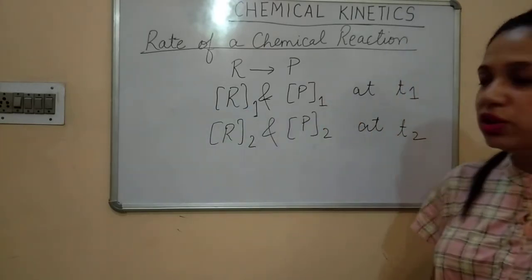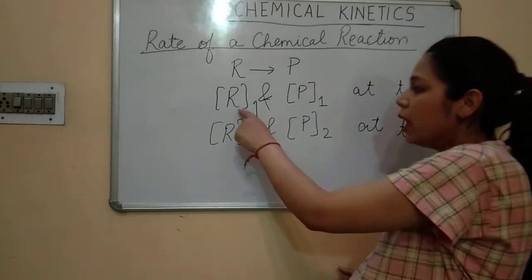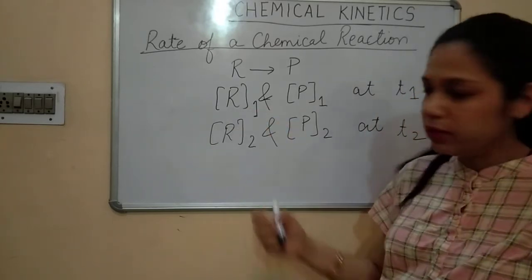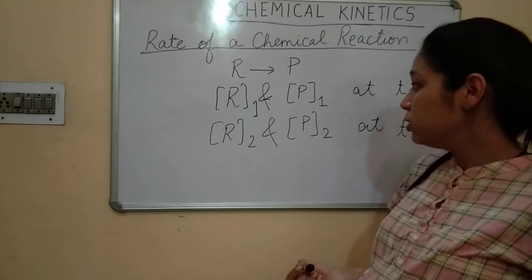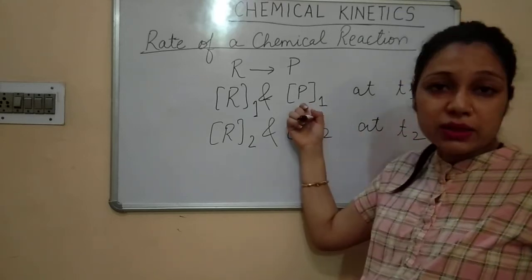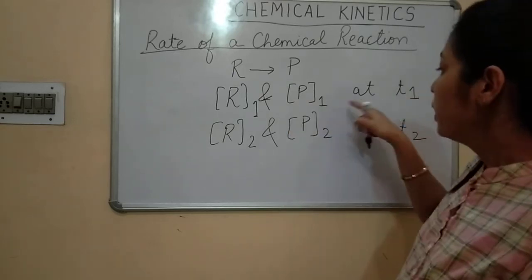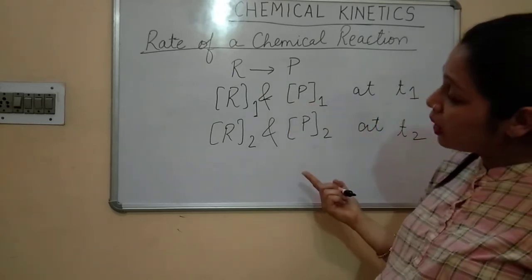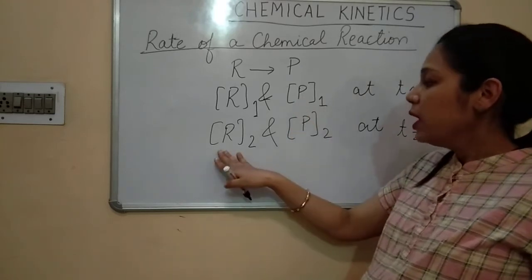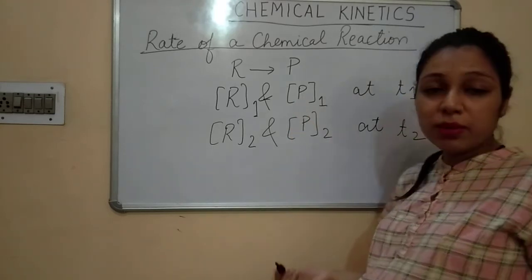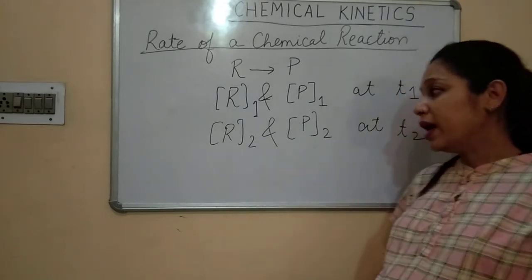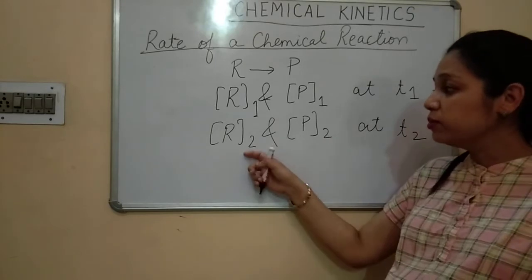जब शुरू में reaction start हुआ है तो R1 जो था वो हमें बता रहा था कितनी अमाउंट में reactant present है. It was telling us about the concentration of the reactant. P1 was giving us the concentration of the product. कि शुरू में जब reaction start हुआ है तो P1 जो था वो initial concentration of product था. And after time T, कुछ टाइम के बाद, at time T2, the concentration of reactant becomes R2.